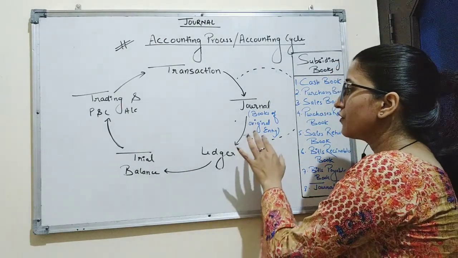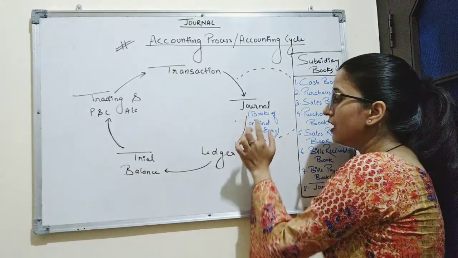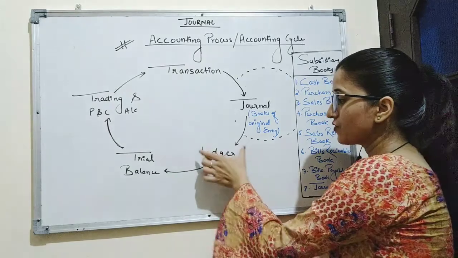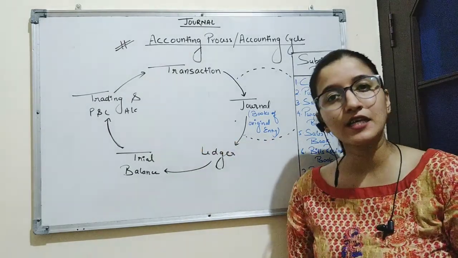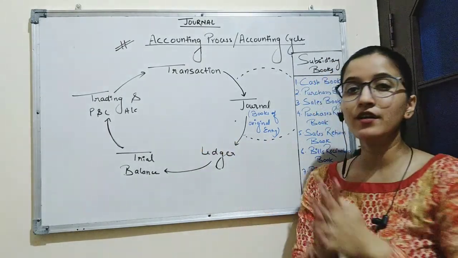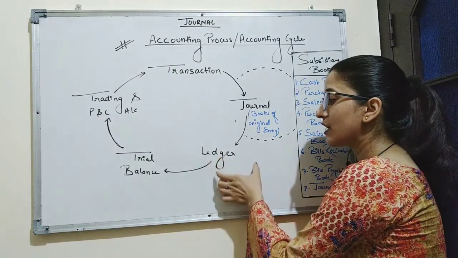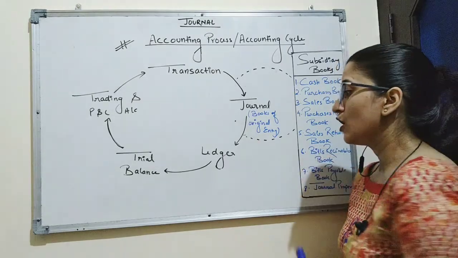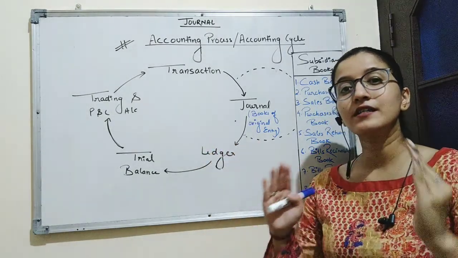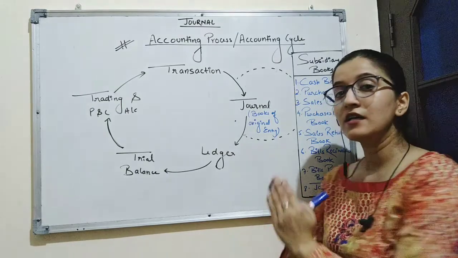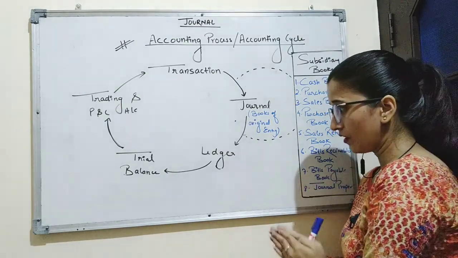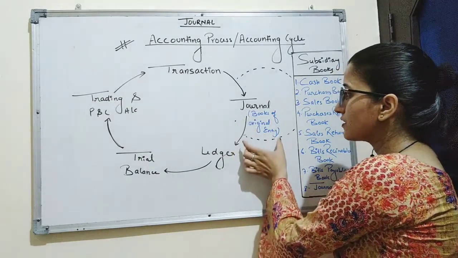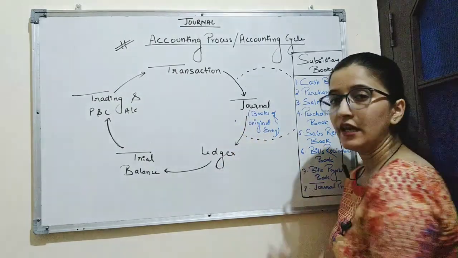Now, after recording the transaction in journal, these transactions are classified in ledger. Now, what is classification? Classification is the process of grouping the transactions of one nature at one place in a separate account. So, in ledger, we open a separate account related to the same transactions. So, the ledger is basically a classification. We classify all the transactions which are recorded in journal in ledger.